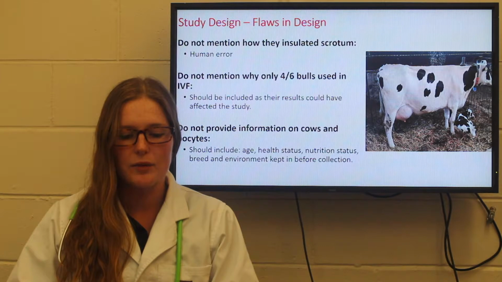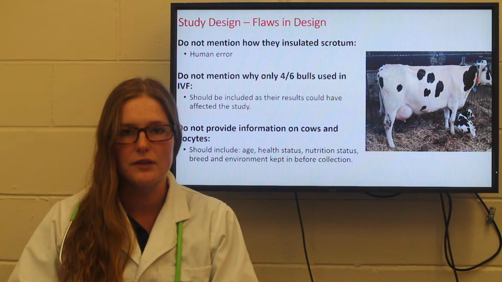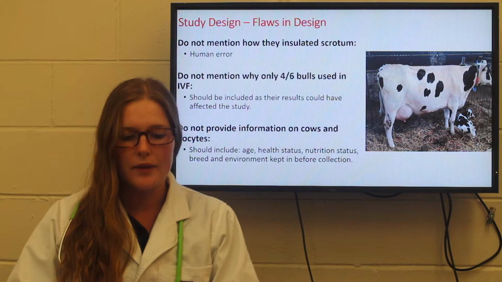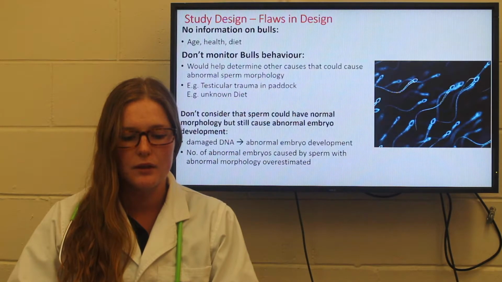There was also no explanation on why 2 of the 6 original bulls were excluded. This should be questioned because the results excluded could have massively impacted the results of the study. There was also no information given on the oocytes such as age, health, nutrition status, breed, and environment the cows were kept in before the oocytes were collected. Thus, a conclusion cannot be made that abnormal sperm morphology alone causes abnormal embryo development.